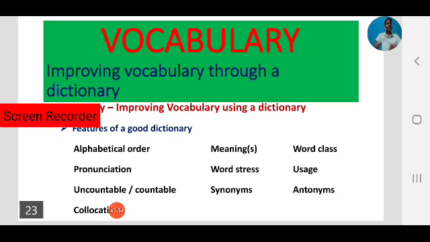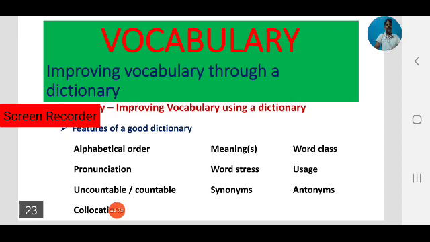Okay, and we have found every dictionary has good features. We have discussed some good features of a dictionary to improve our vocabulary. What is the first one? Alphabetical order. This is a common feature of every dictionary. We can find words in alphabetical order.